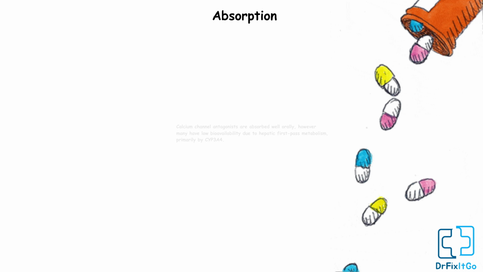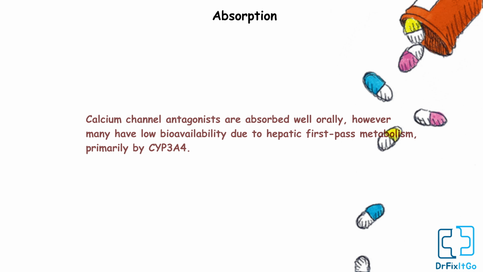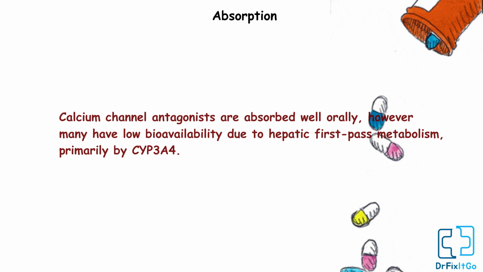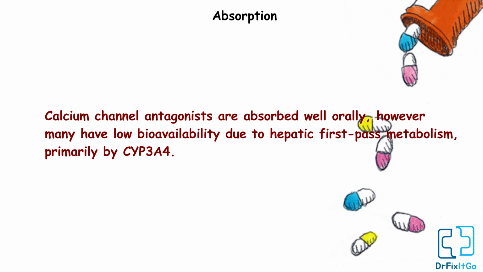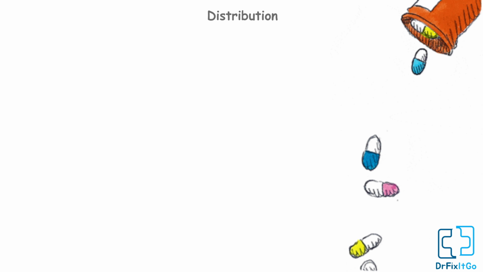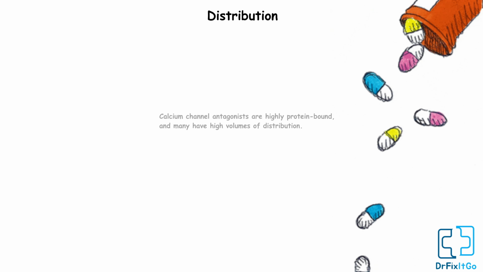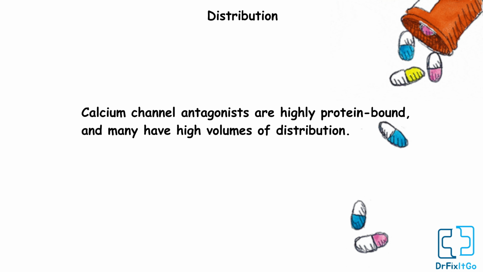Absorption. Calcium channel antagonists are absorbed well orally, however many have low bioavailability due to hepatic first-pass metabolism, primarily by CYP3A4. Distribution. Calcium channel antagonists are highly protein bound and many have a high volume of distribution.